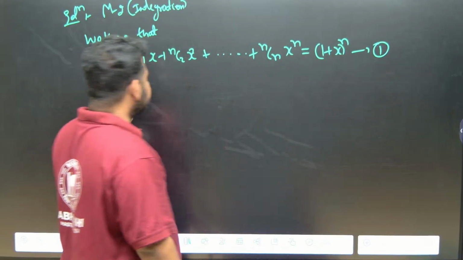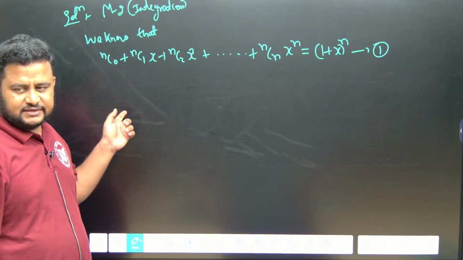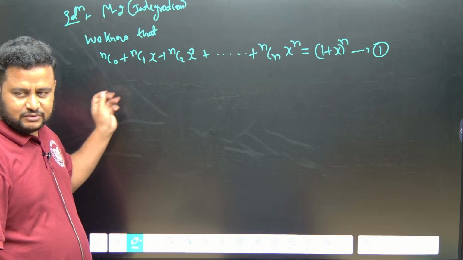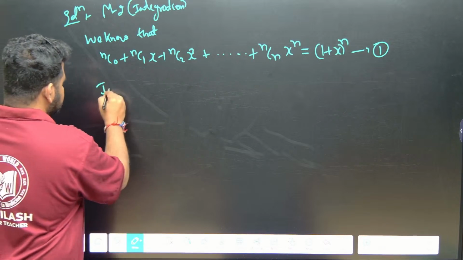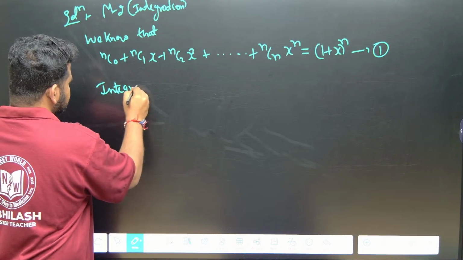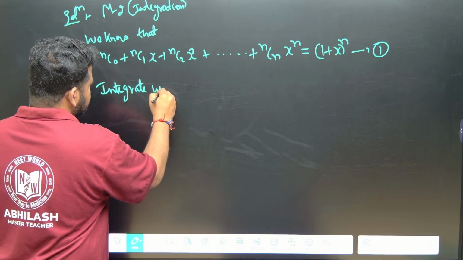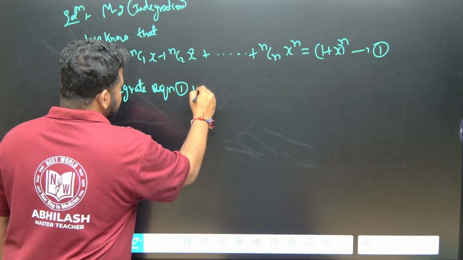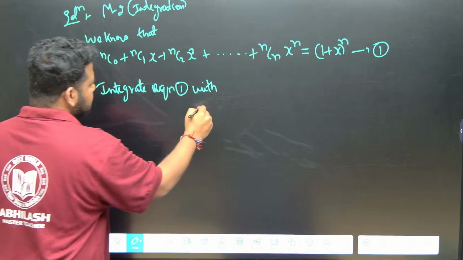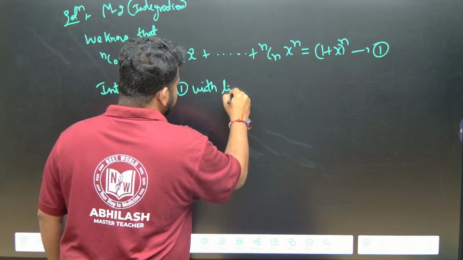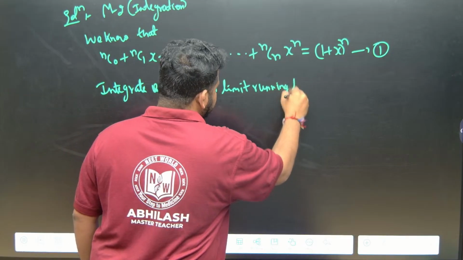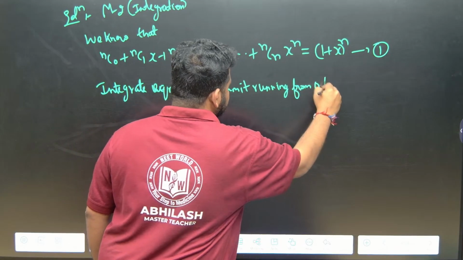Now if you integrate this, with limits running from 0 to x, you will get some value. Integrate equation 1 with limits running from 0 to x.